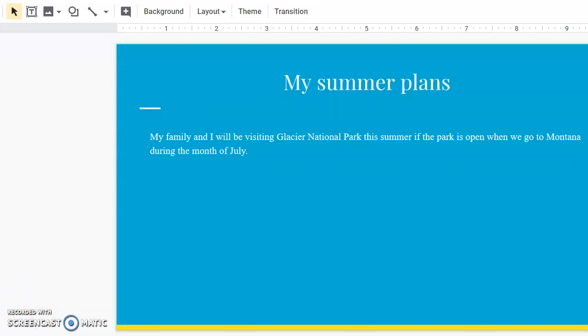And this is my summer plan. My family and I will be visiting Glacier National Park this summer if we're able to go to Montana in the month of July.